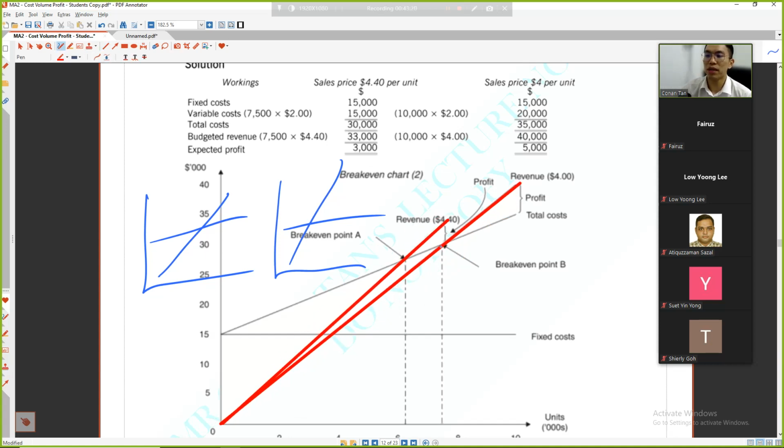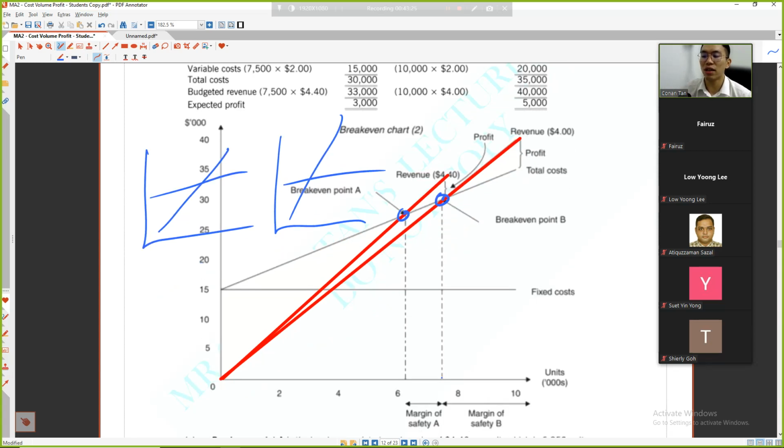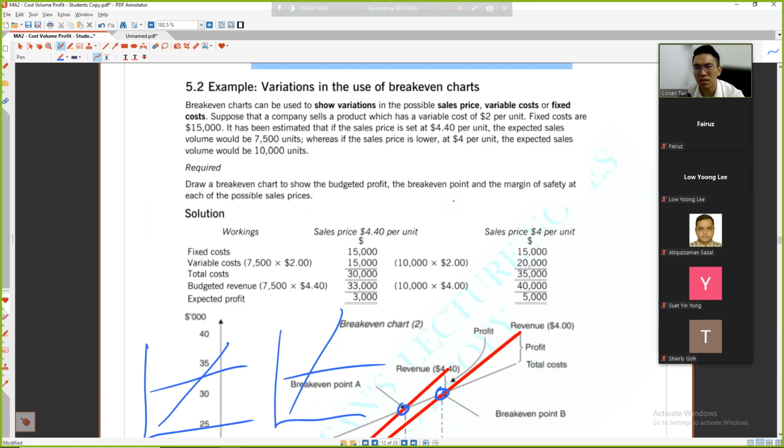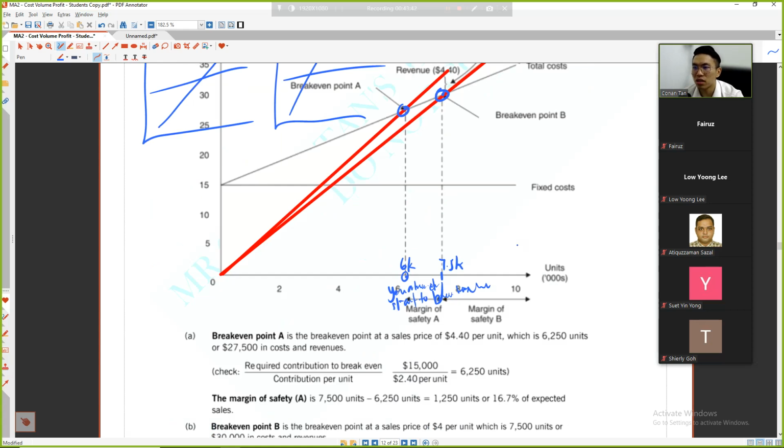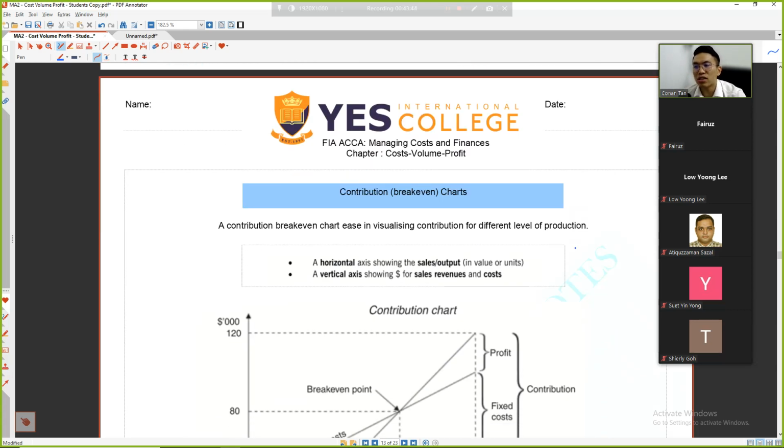Alright, so suppose the break even is here, but then now the break even is higher. Instead of needing to sell 7.5k units, now at 6k units you have already started to break even. Easy, nothing much. If you read the examples, it's nothing much. Alright, the next one is the contribution chart.